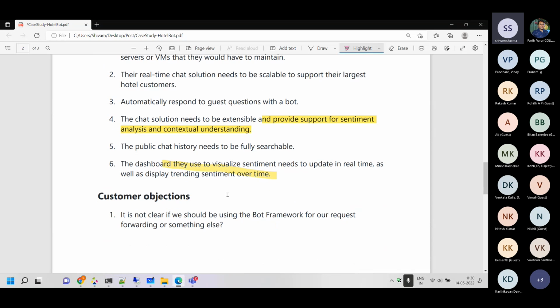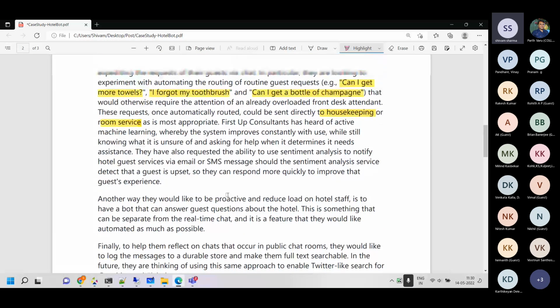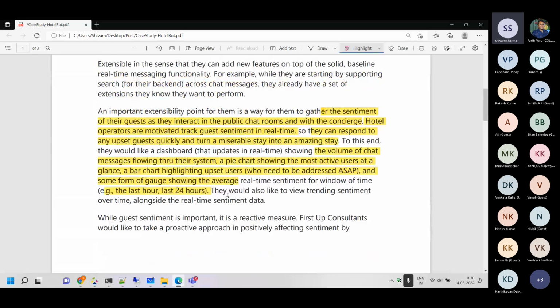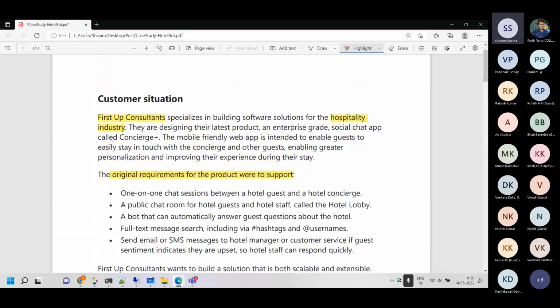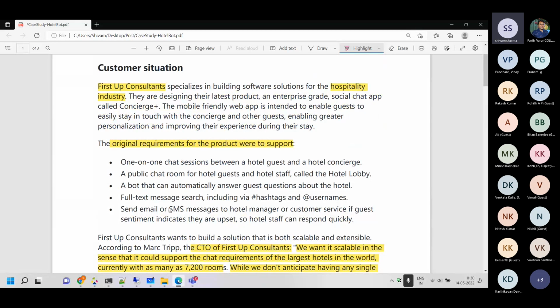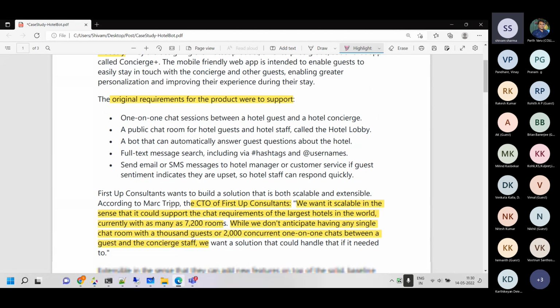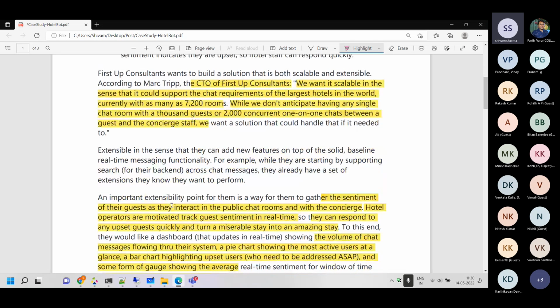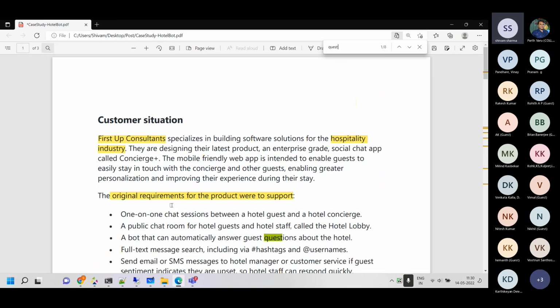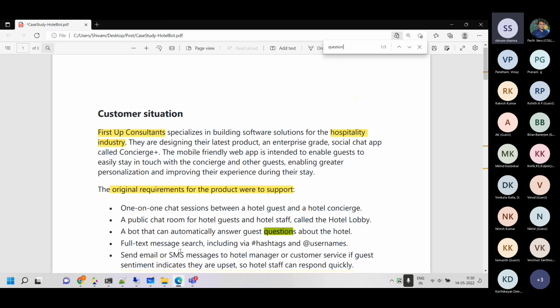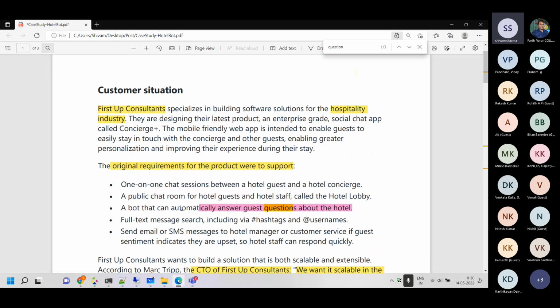And how can I do all these things? So the problem statement was somewhere here where we highlighted earlier, and I'll take you back to that. I hope you remember. Let me search for FAQ or questions. Yeah, okay. So this is the problem statement, this one.